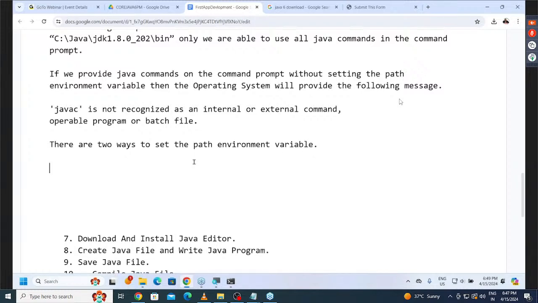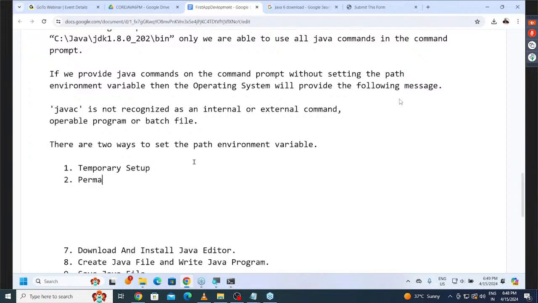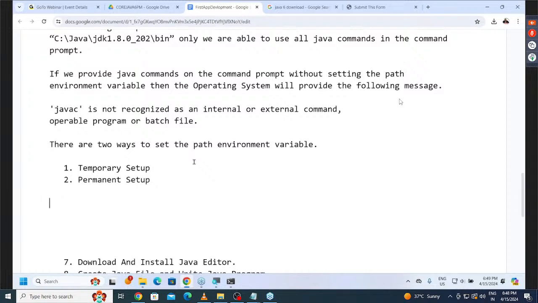What are the two ways of setting the path environment variable? The very first one is temporary setup. And the second one is permanent setup. That's it. In these two ways, we are able to set up the path environment variable. Yes, sir. Are you getting it or not?